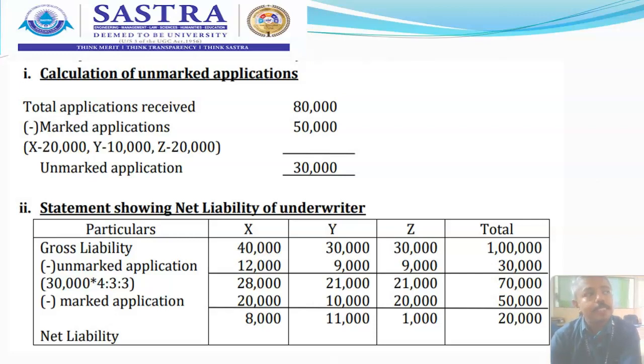If you have the stamped application, that will always serve better to the underwriting company or the underwriter. Here the underwriter has made more stamped shares. That's why his liability becomes less at the end.